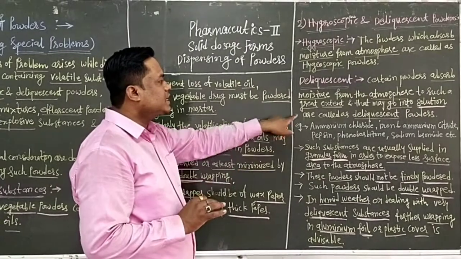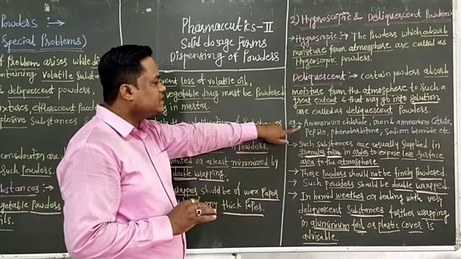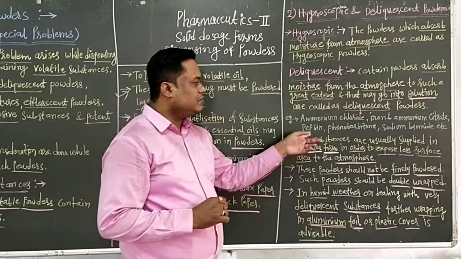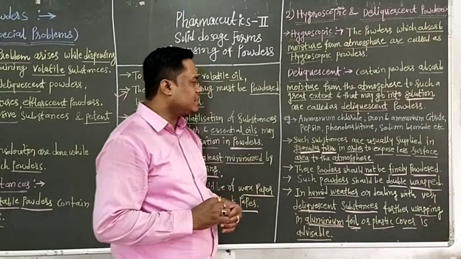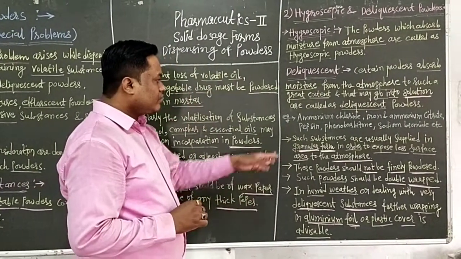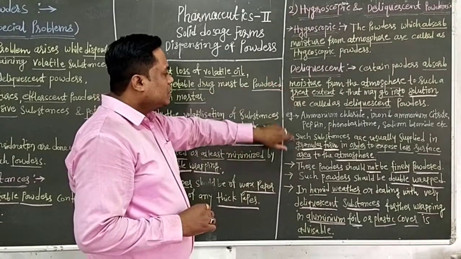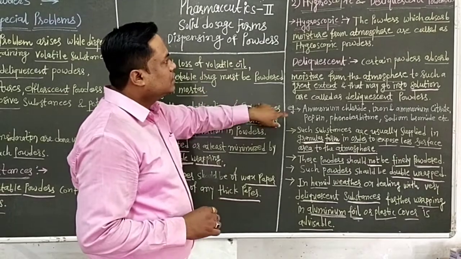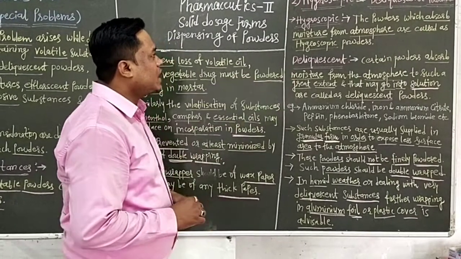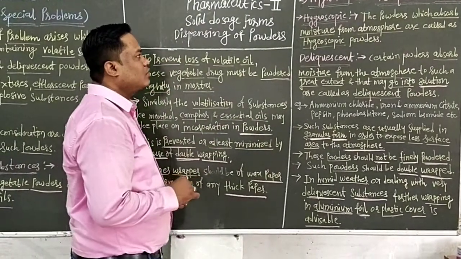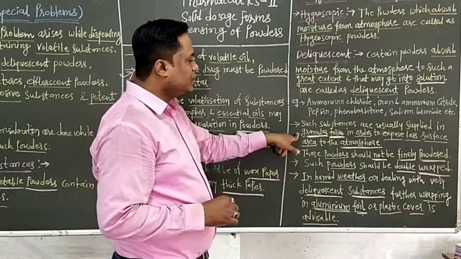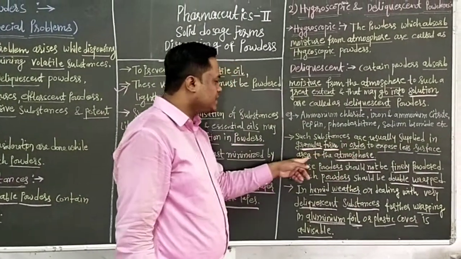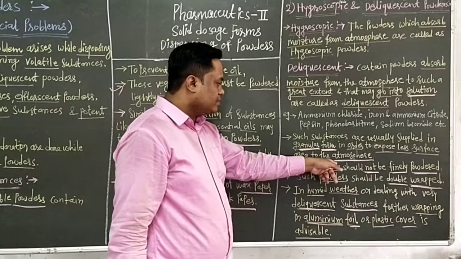It is called deliquescent powder. Examples are ammonium chloride, ammonium citrate, pepsin, phenobarbital, sodium bromide, etc. Because they absorb moisture from the atmosphere, such powders are supplied in granular form in order to expose less surface area to the atmosphere.